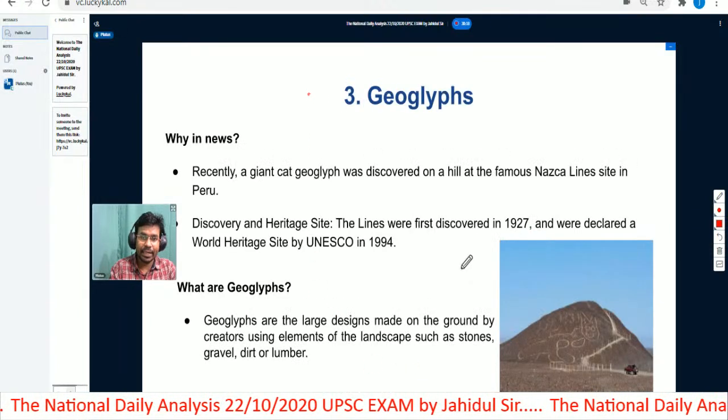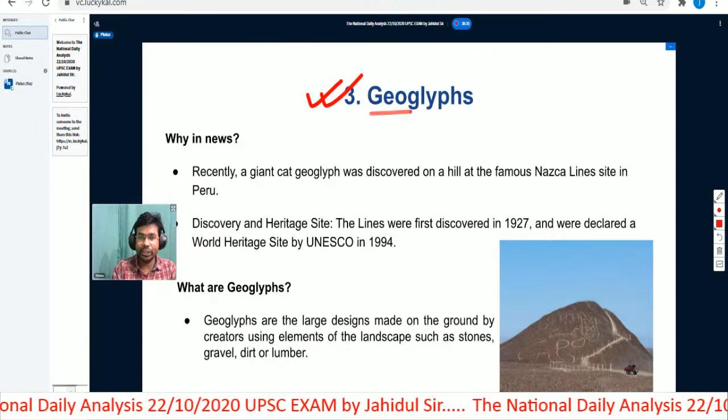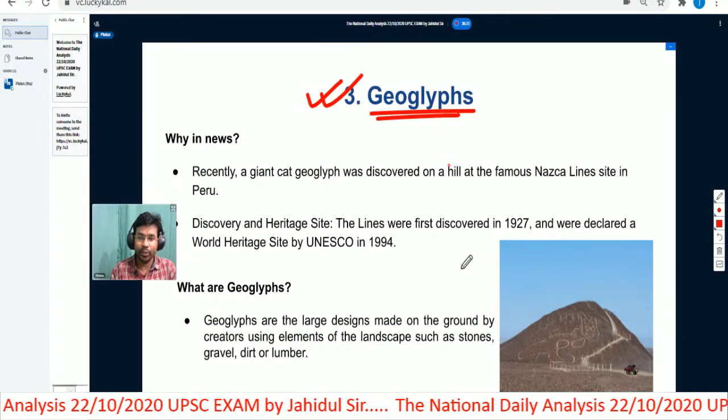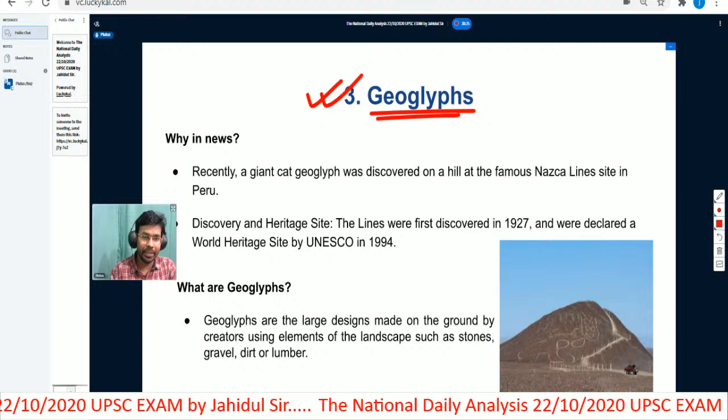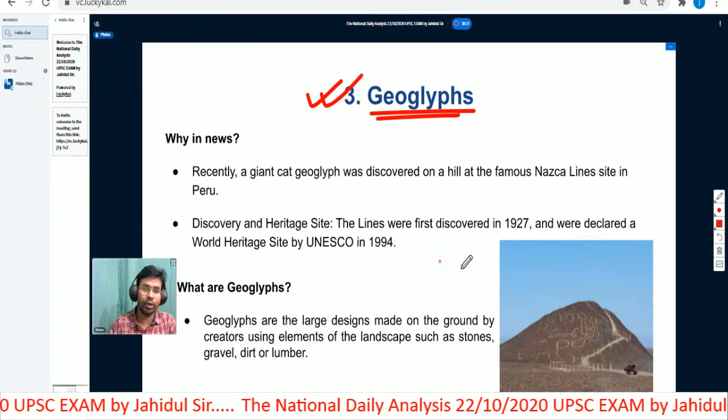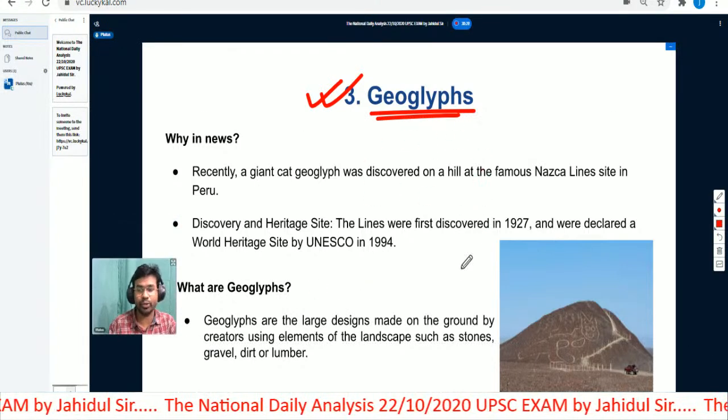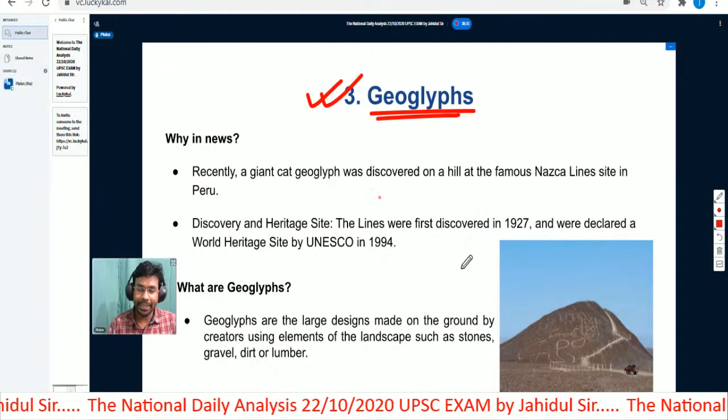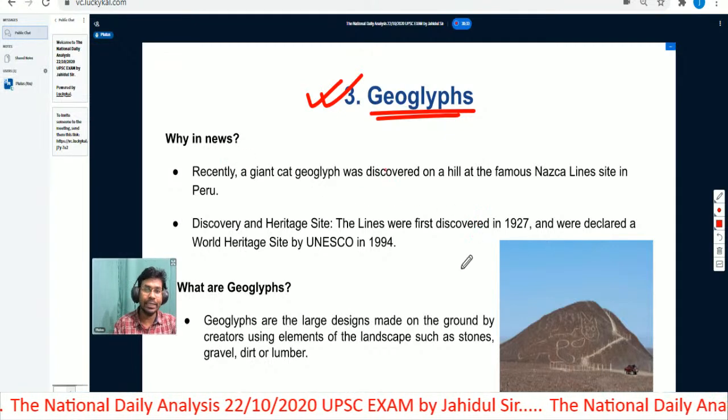Now let us understand the next topic for the day, which is geoglyphs. This topic is relevant for the UPSC prelims examination. UPSC may not ask a question related to this factual information in the mains exam. So let us understand why geoglyphs were in the news.